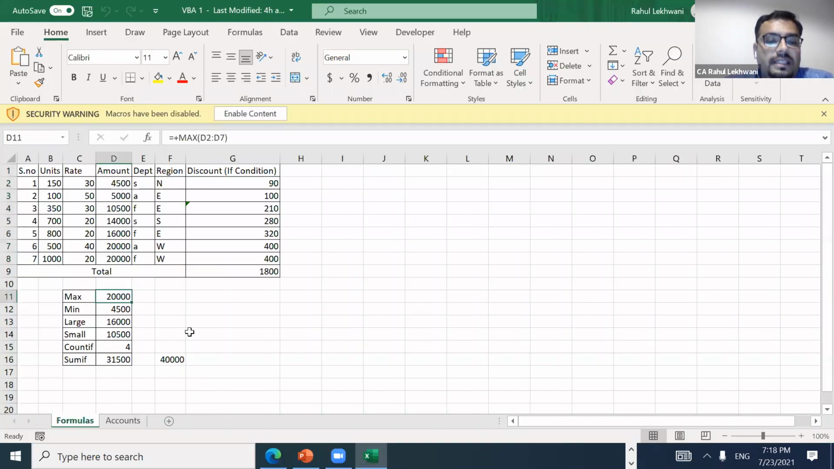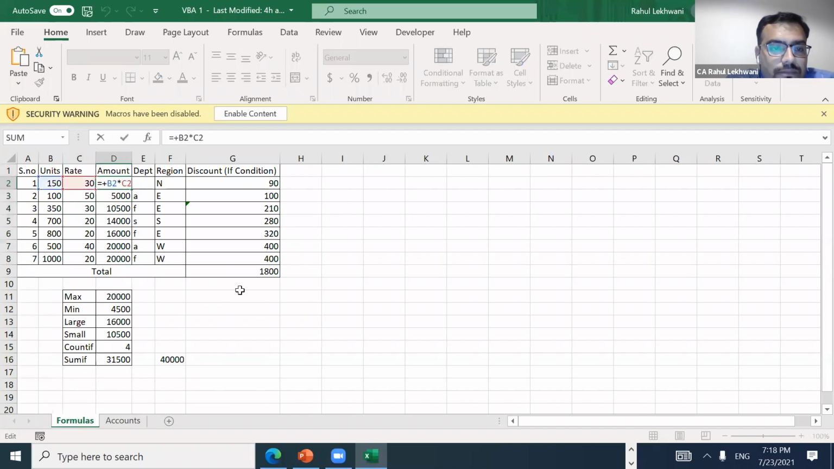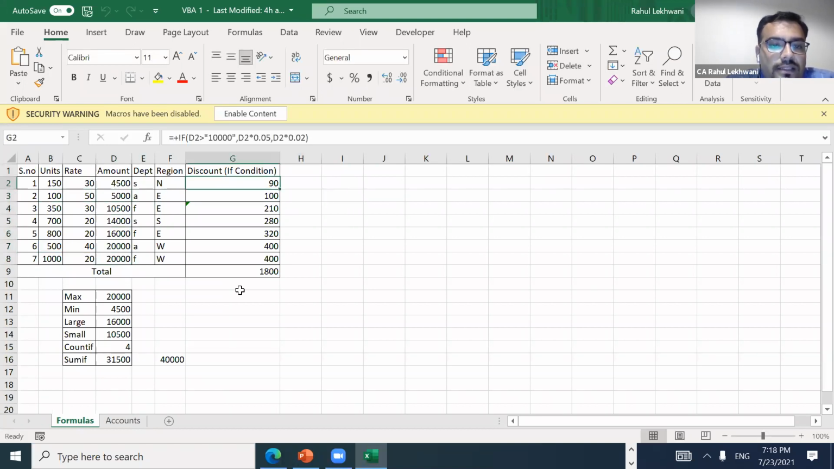See, VBA is nothing but this is the same kind of data that we were using earlier also. Suppose this data is there, formulas are there, these formulas are also there, and this formula is also there. And here also the formulas are there. Every formula is already there, right?